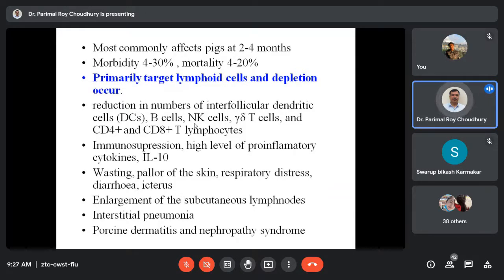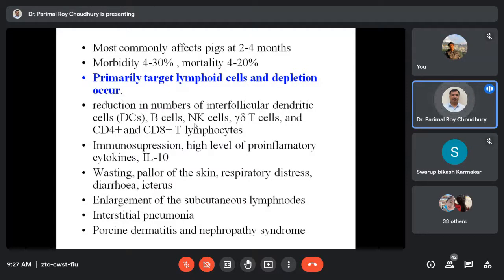Probably this is the reason why for quite a long period people were unable to understand that this was a viral infection going on in the animal. So later on it was established, and new genotypes like PCV2 are producing some appreciable clinical manifestations, because of which nowadays it has become easier for diagnosis.